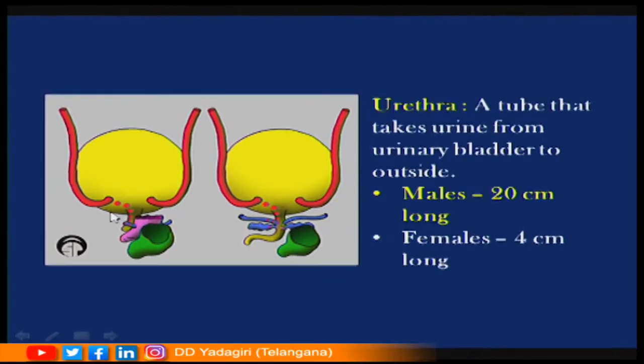Hence, women are more prone to urinary tract infections as the urethral meatus is very near to the anus. So, there is every chance of getting urinary tract infections. This is the urethra which originates from the neck of the urinary bladder and carries the urine away from the urinary bladder to the outside.